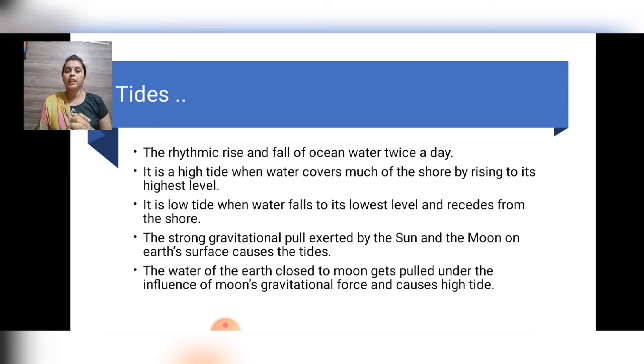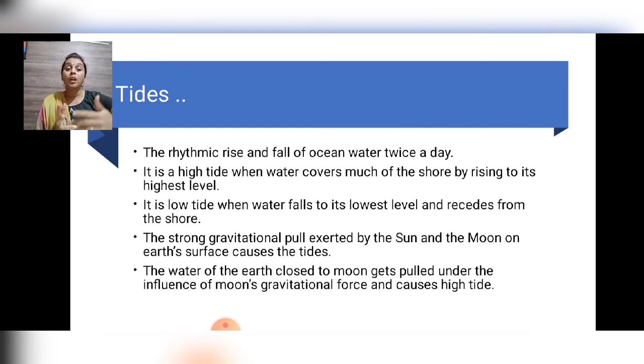The strong gravitational pull exerted by the sun and the moon on Earth's surface causes tides. Of course, you might have studied this concept very well in science because it is based on science. So, the gravitational force or pull exerted by the sun and moon causes the tides. The water of the earth close to the moon gets pulled under the influence of the moon's gravitational force and causes high tide.